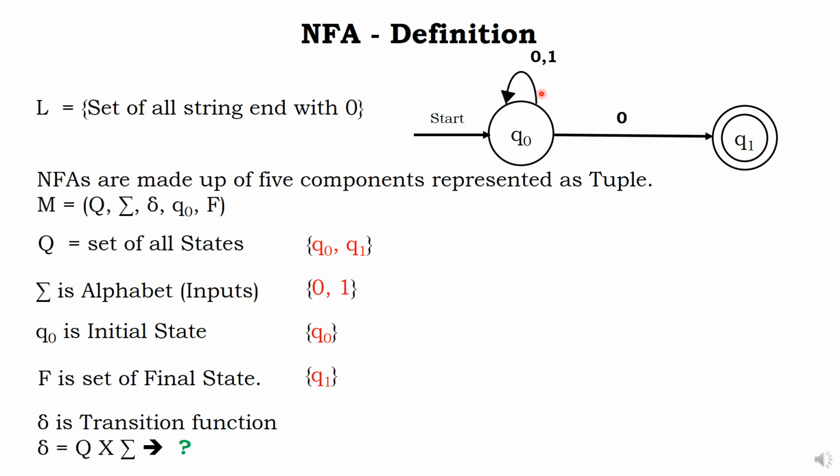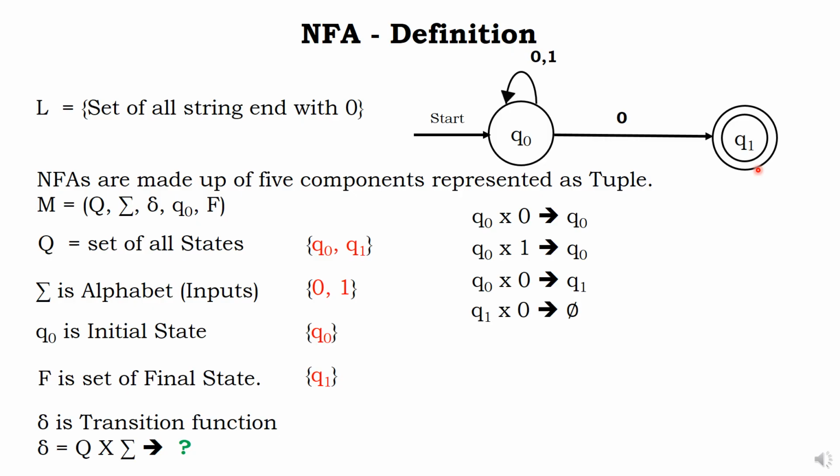What is the delta transition? For the given state, if you give an alphabet, where will it go? For Q0, if you give 0, it will go to Q0. For Q0, if you give 1, it will go to Q0. Again, for Q0, if you give 0, it will go to Q1 also.